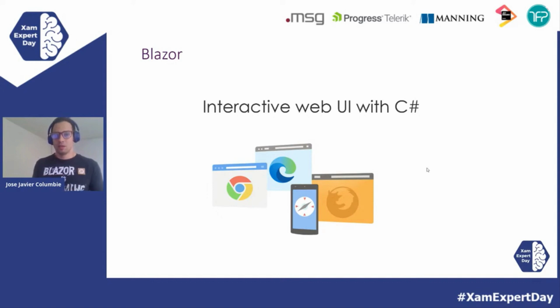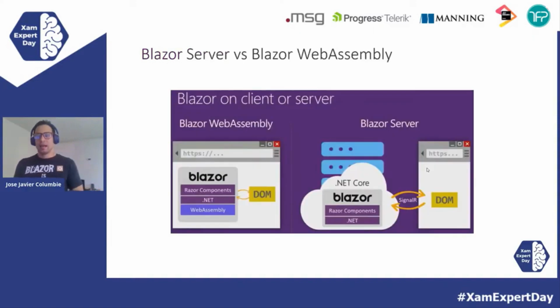So we have Blazor, the new way to build rich web UI with C#, and it has two hosting modes: Blazor Server and Blazor WebAssembly. WebAssembly is pretty much what we were just talking about. All the DLLs, all the CSS, all the code, all your assets get downloaded to the browser, and then we have a .NET runtime compiled to WebAssembly that is able to read and understand all our code and runs natively in the browser, so you can be completely offline.